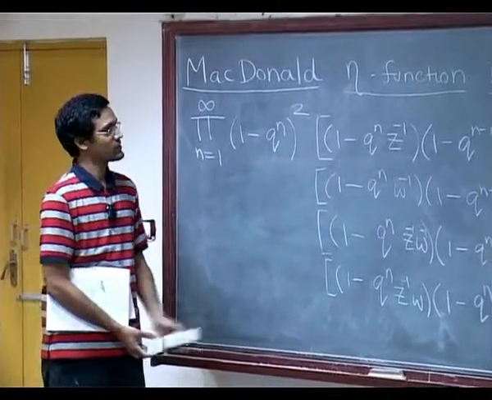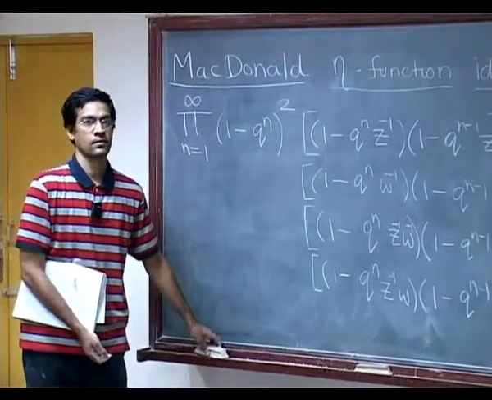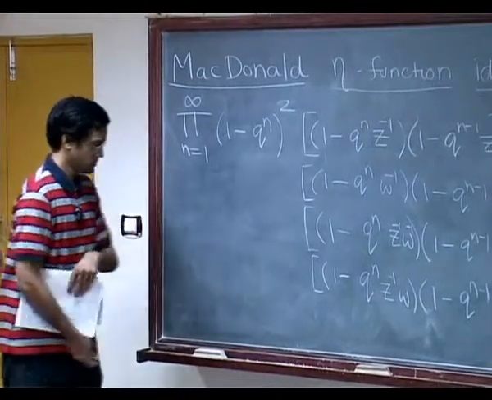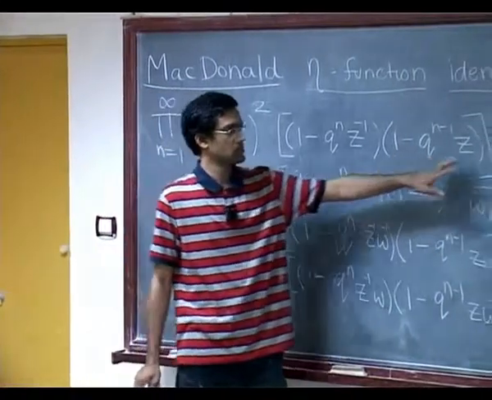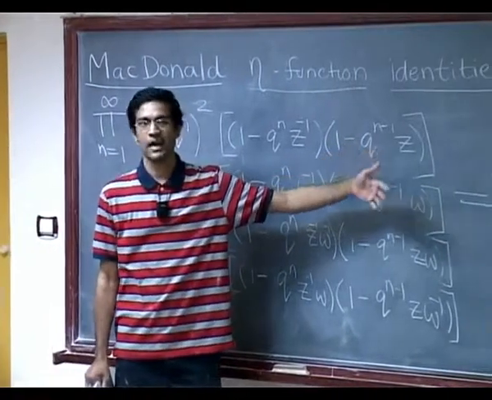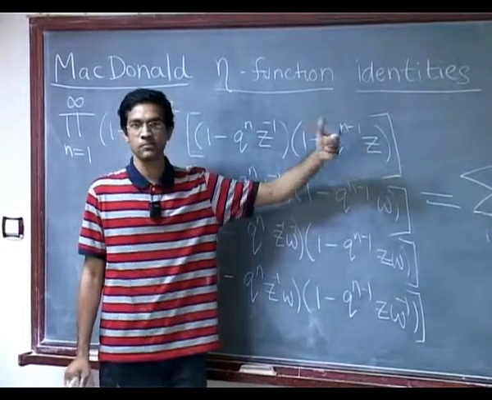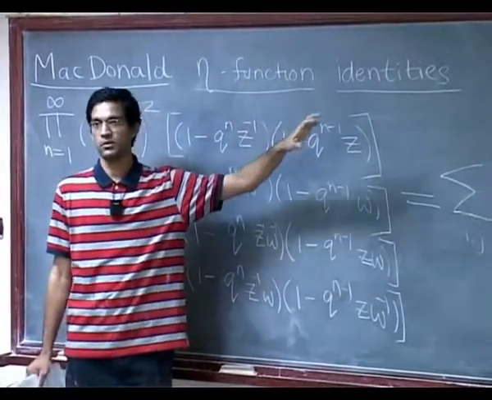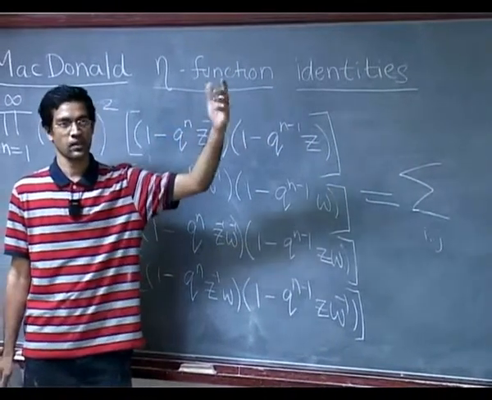Several places, I'm sure, but in our context. So remember Z and Z inverse. In all these character formulas we are talking about, all these variables are always e to the something. So the first thing to note is think of Z and W as being e to the something.